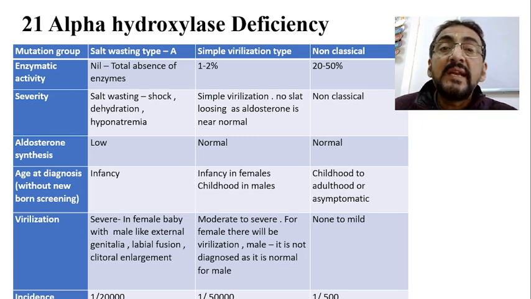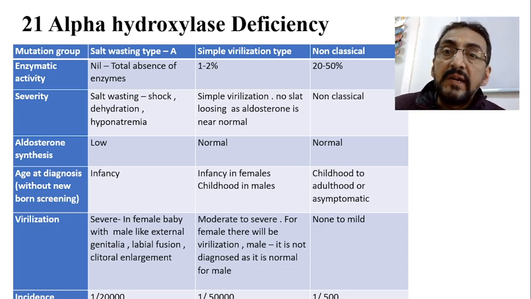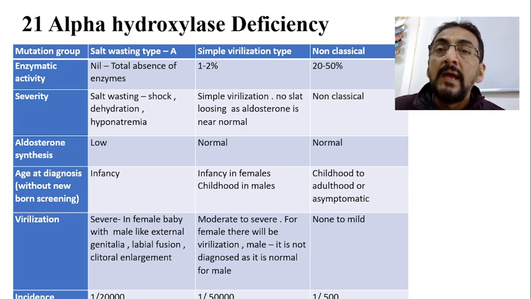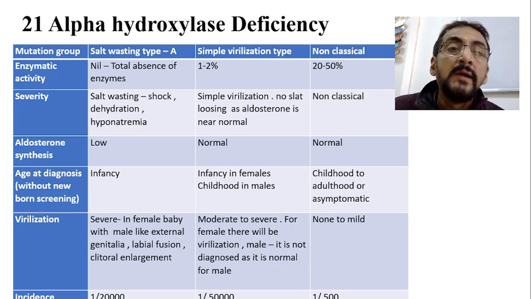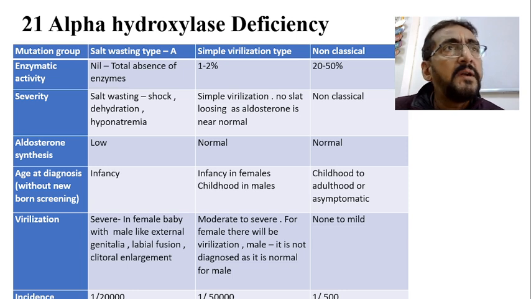Now, these are the three important types of 21 alpha hydroxylase deficiency. It is basically divided into three types: one is the salt wasting type, another is the simple virilization type, and another is the non-classical type. Now, the salt wasting type is a severe form, that is complete enzyme deficiency.